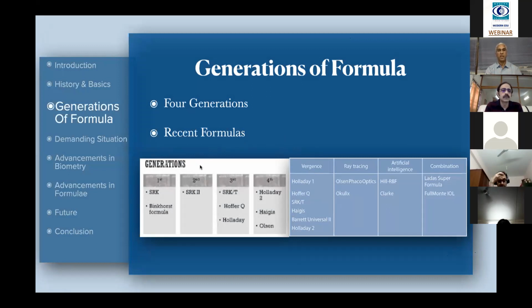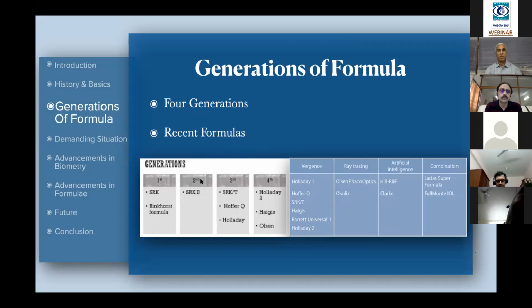In first generation, SRK, mainly the theoretical and then part of the regression models were used. Binkhorst formula was mainly the theoretical. Then in second generation, they used the regression model. And then in third and fourth generation, they increased the inputs or the parameters.